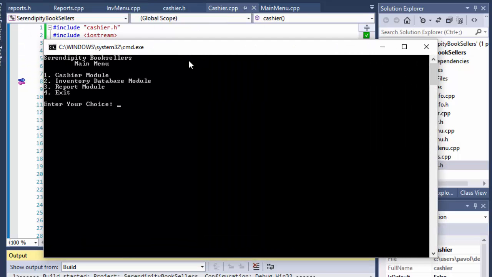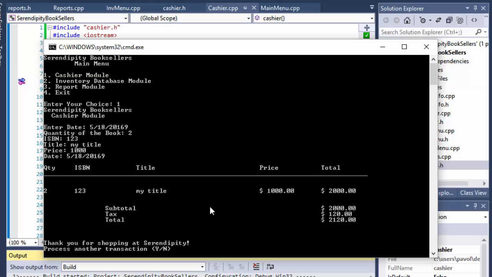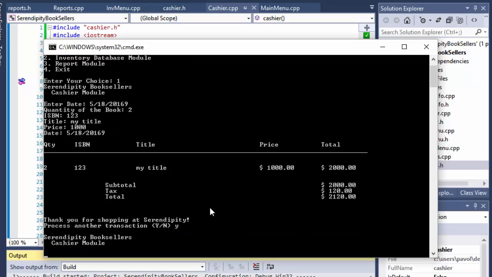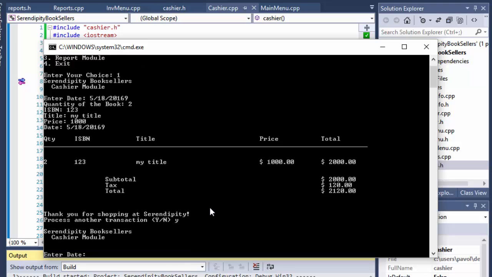So if I press cashier module now, it asks for the date. It doesn't skip it, even though I pressed enter. So now I enter 5/18/2016, quantity of the book, ISBN 123, title, my title, and price will be $1,000, and here's the receipt. And if I go again and press enter, no, I have to press it twice now.